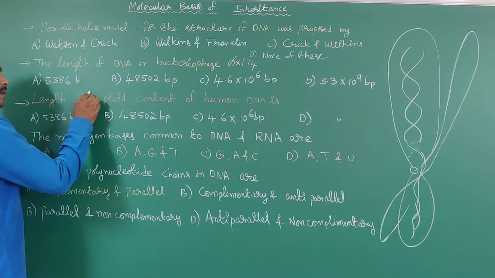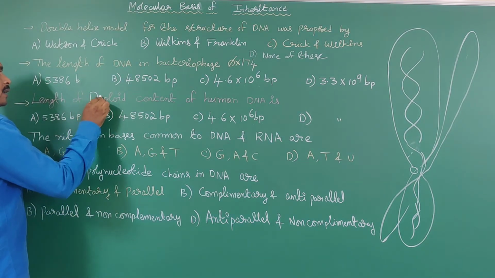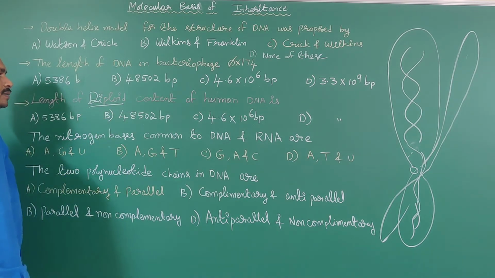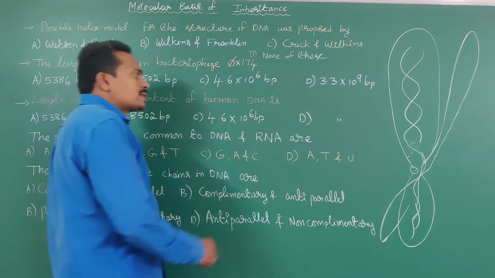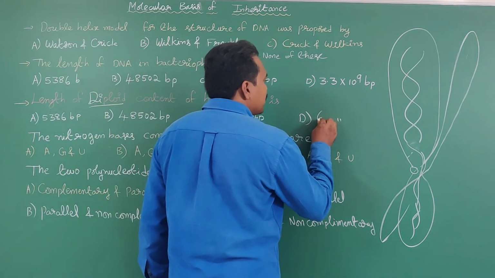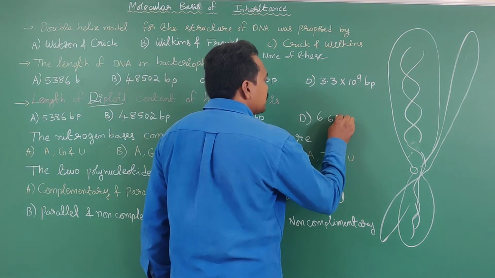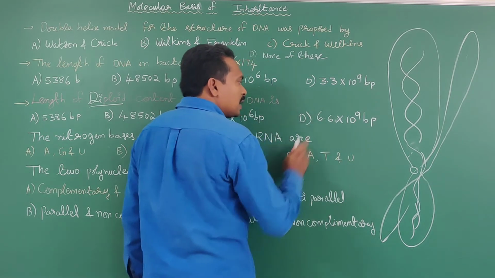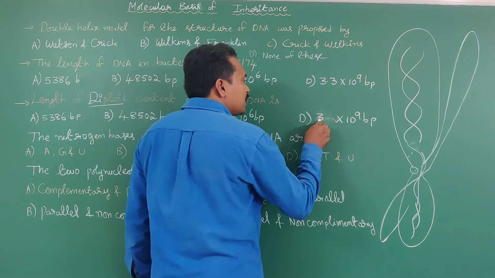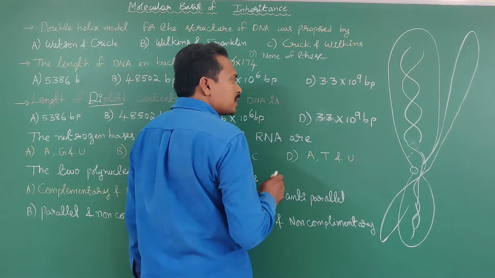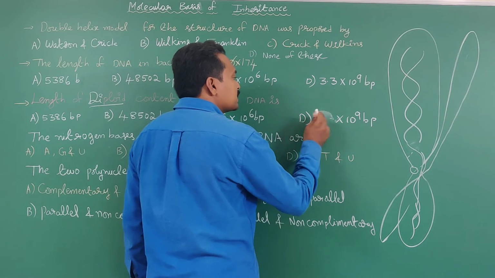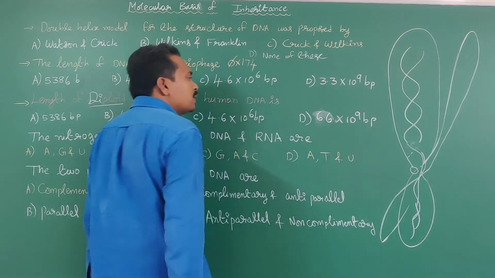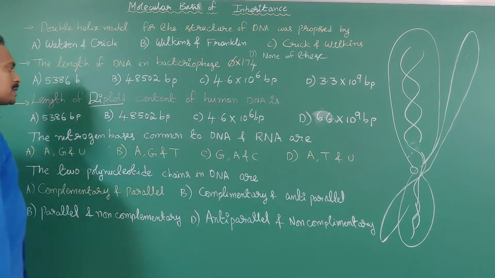Sometimes they may ask the diploid content of human DNA. Diploid content means double, 6.6 × 10^9 base pairs. Haploid content means 3.3 × 10^9 base pairs. Diploid means 6.6 × 10^9 base pairs.